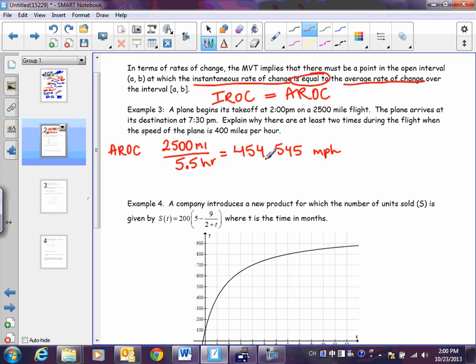Again, this is not necessarily the max speed. It's not the speed all the time, but it's the average speed, okay? By mean value theorem, I'm already starting part of my explanation. What is something we know must be true by mean value theorem?